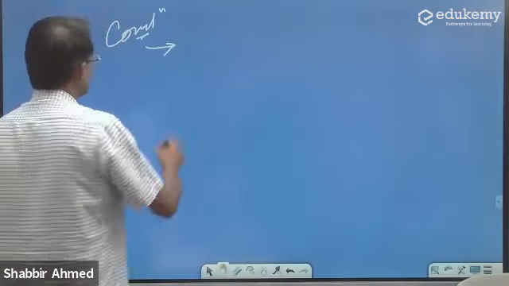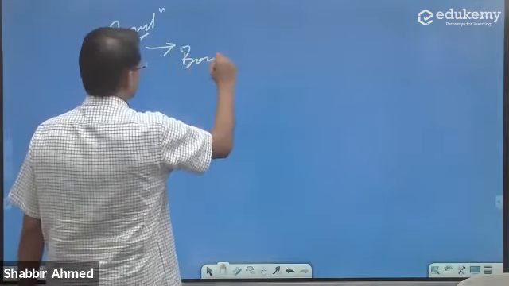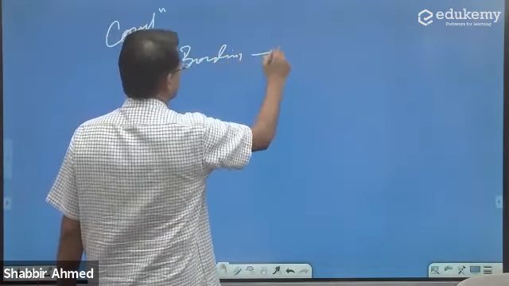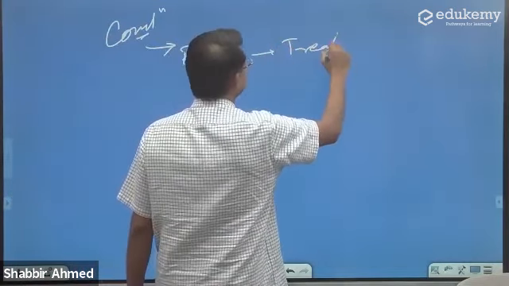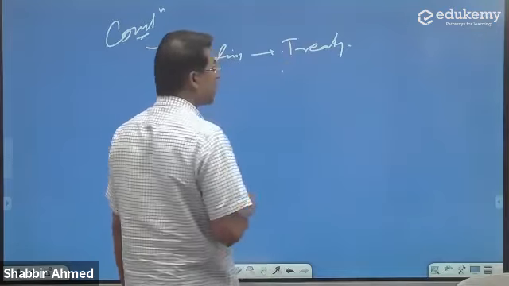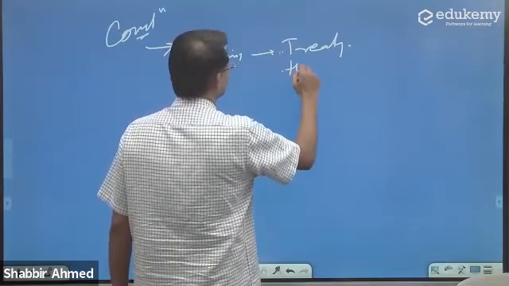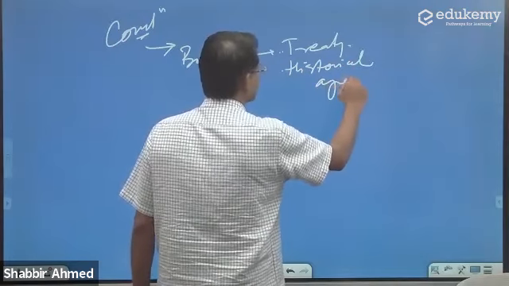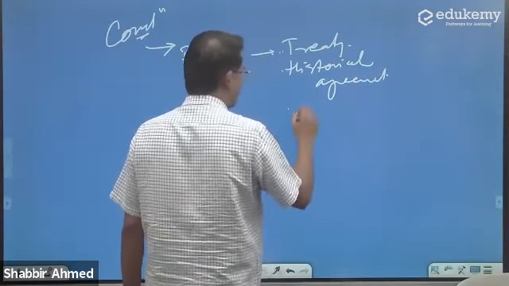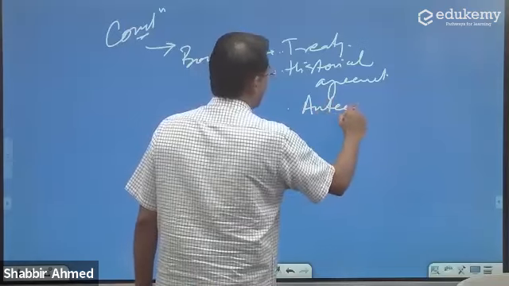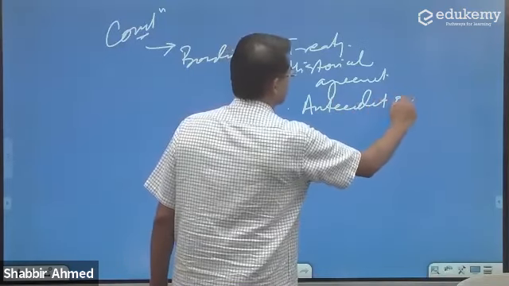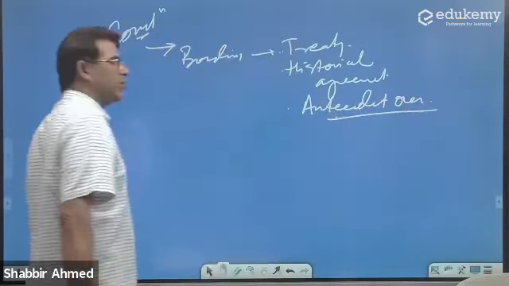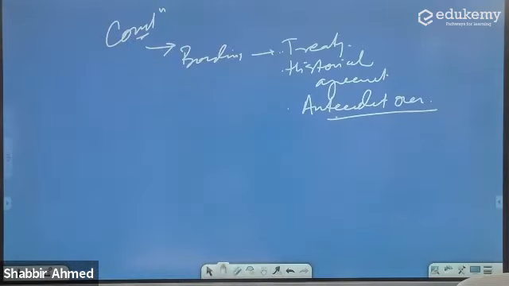The boundaries that are based on treaty, that are based on certain historical agreements, or the antecedent ones. These are the most stable ones.